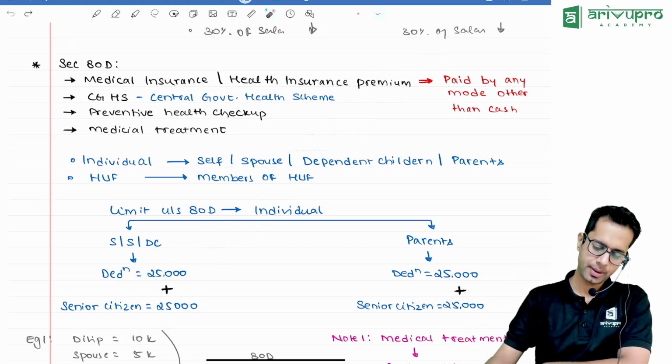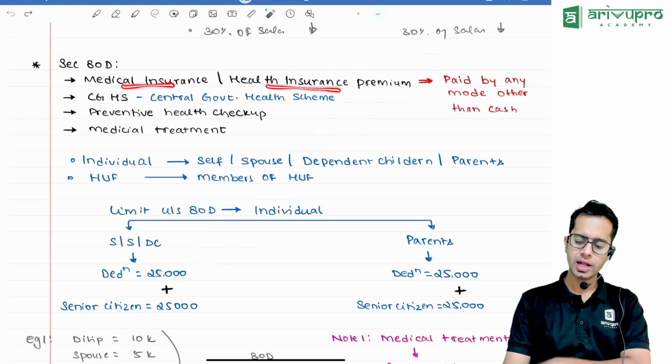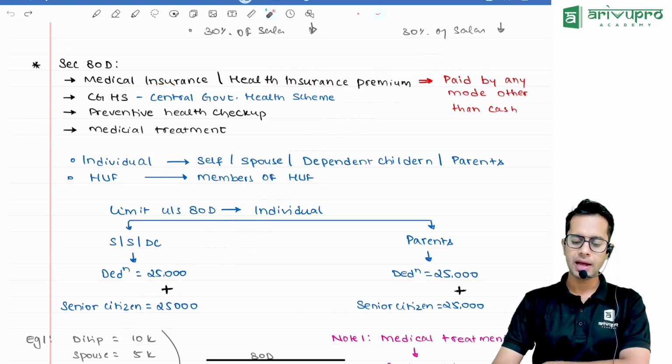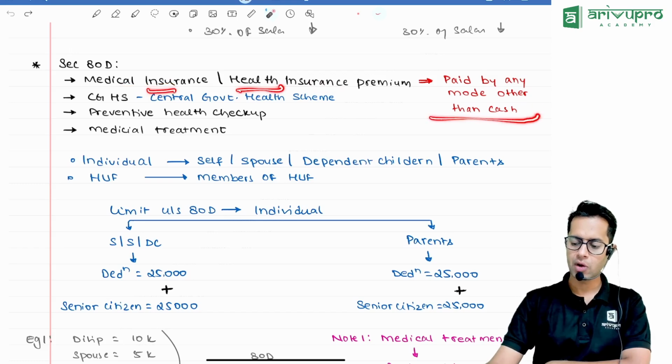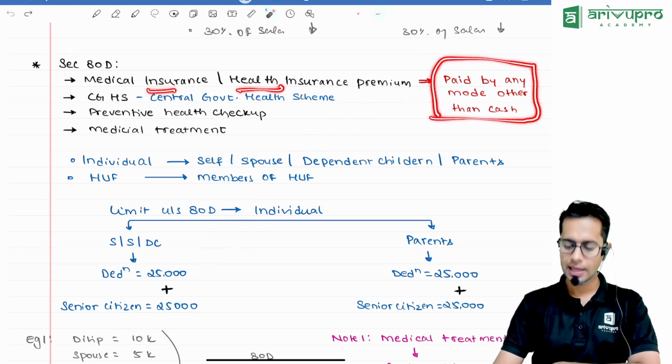80D, medical insurance or health insurance premium. If you are paying a health insurance or medical insurance premium, that will be allowed as deduction only if it is paid by any mode other than cash.